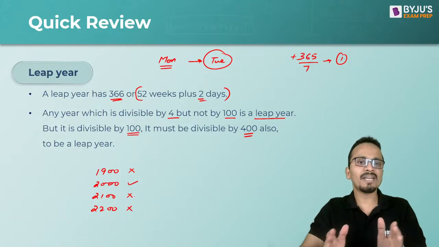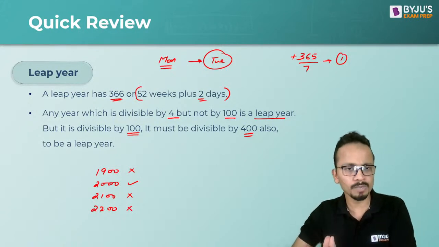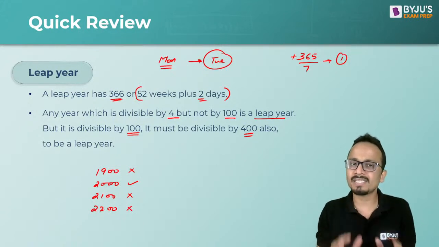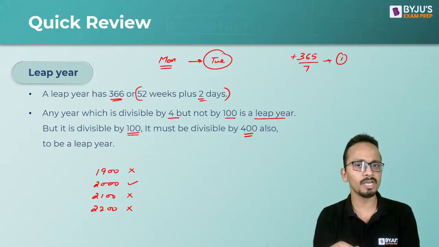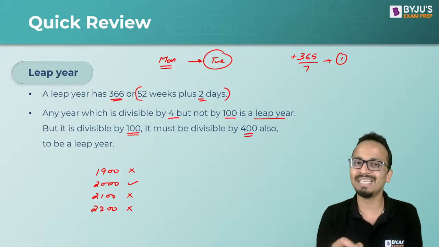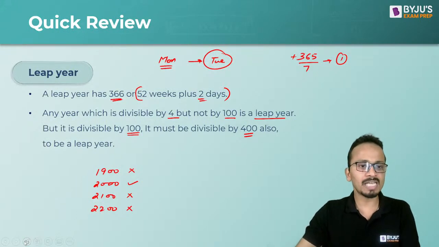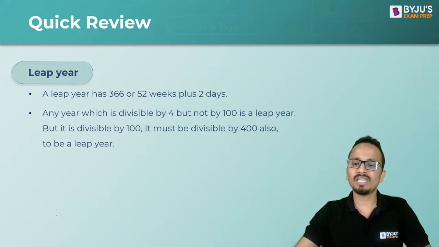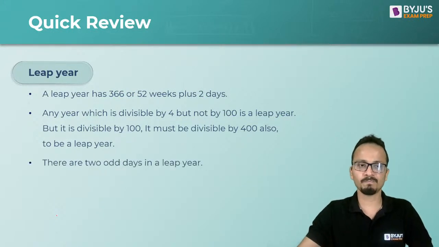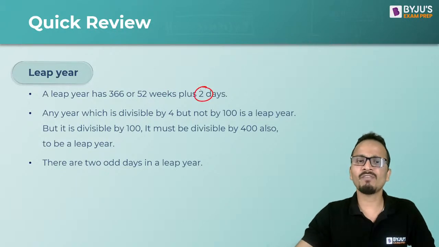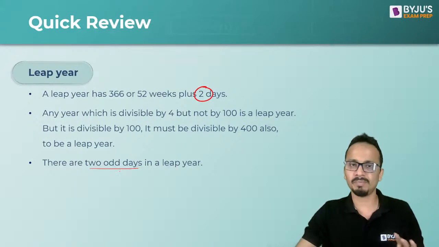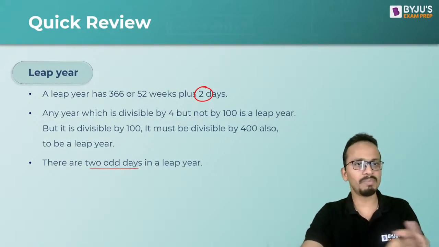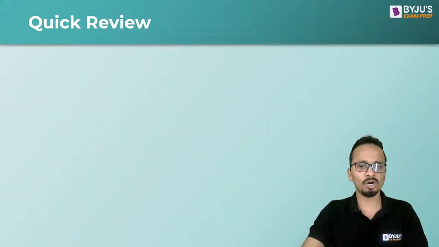So in a normal scenario, the year must be divisible by 4. But in case the year is a century year, then it must also be divisible by 400 to qualify for a leap year. All right. So this is how we find out whether a given year is a leap year. Now, if I consider a leap year as a whole, we have already seen that there are 2 odd days, 2 extra days in a leap year. All right. So these were some basic concepts.